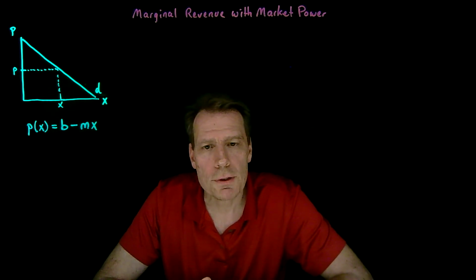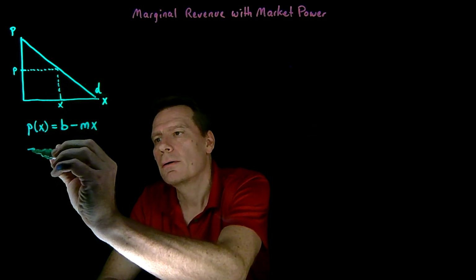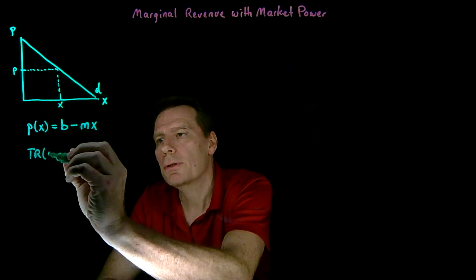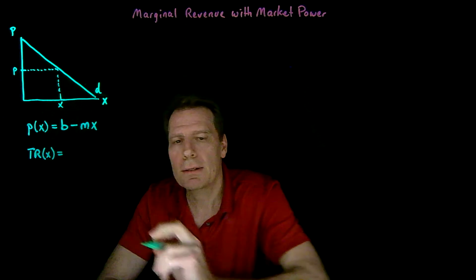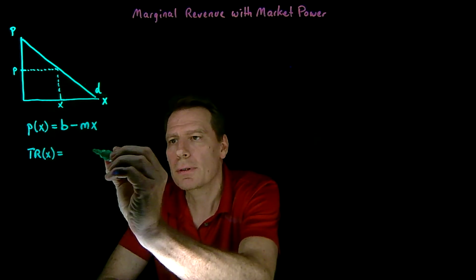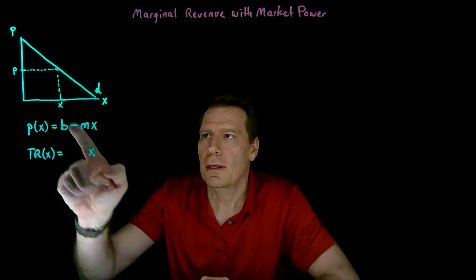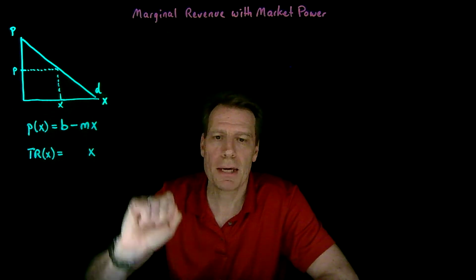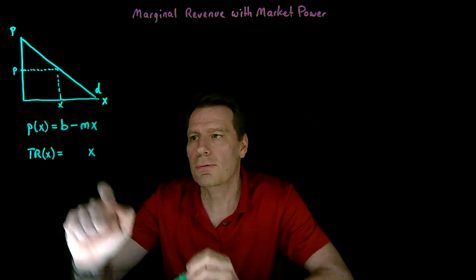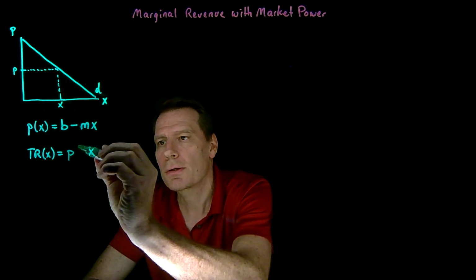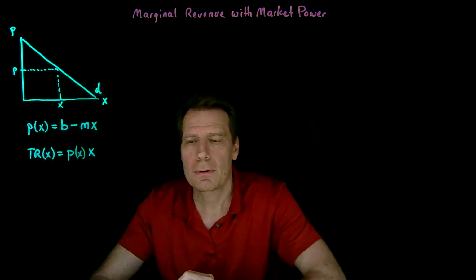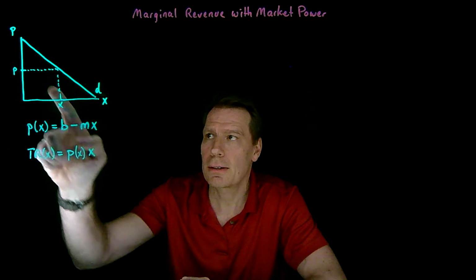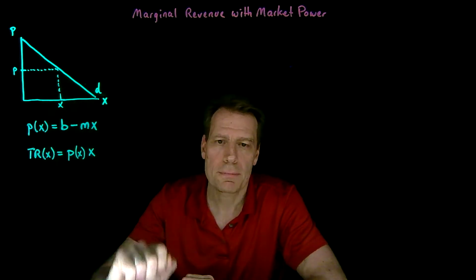The total revenue the firm gets for a given amount of output is then just going to be equal to the output it produces times the price it can charge as given by the demand curve. So the demand curve tells us what price it can charge for that level of output, multiply that by x, and we get the total revenue box.